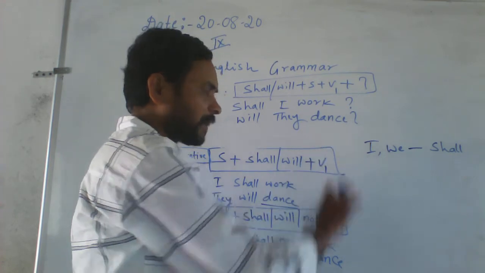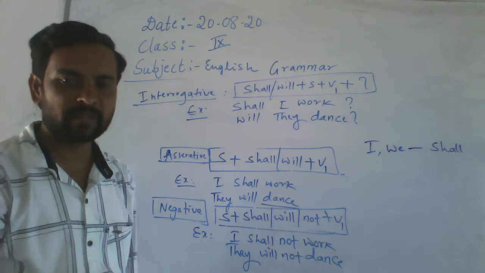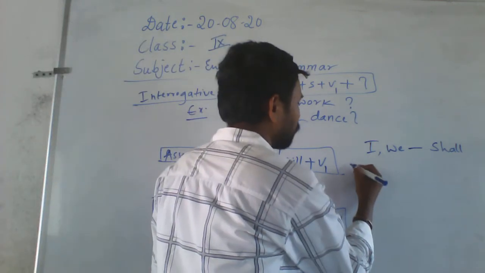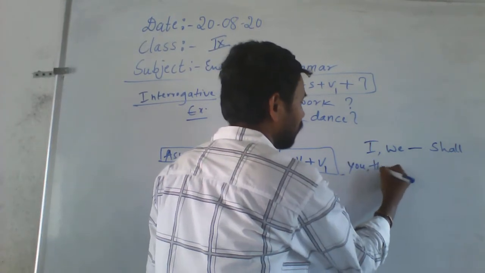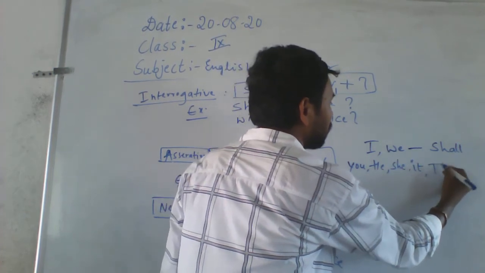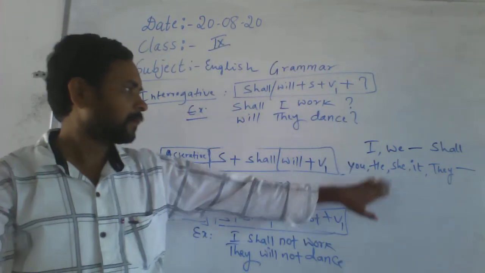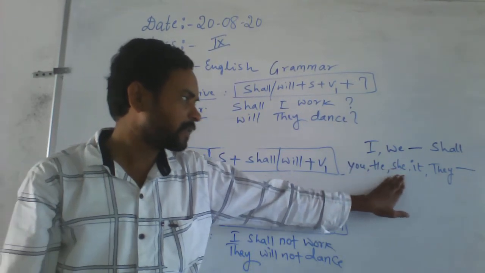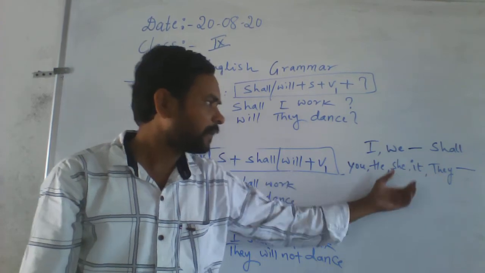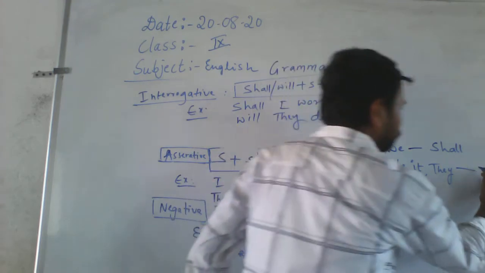So then the remaining pronouns are, tell me. I and we, yes, gone. What are the remaining pronouns? You, he, she, it, then they. These pronouns take what? Will.